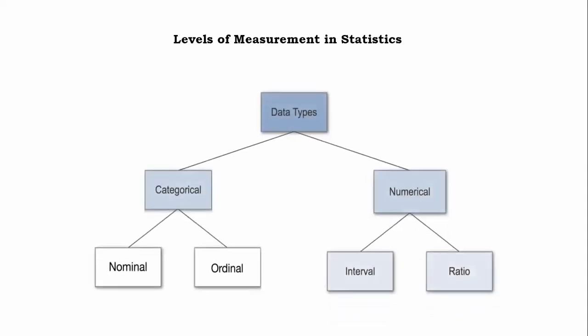Okay. So further, levels of measurement in statistics. This is very much important. We know there are different types of data. Broadly, those are divided into two parts, categorical and numerical. This is something very important I am sharing with all of you. See, categorical means non-numerical. And the second part is numerical. Again, each of these has two subparts. Categorical means descriptive data or non-numerical data, which is again of two parts, nominal and ordinal.